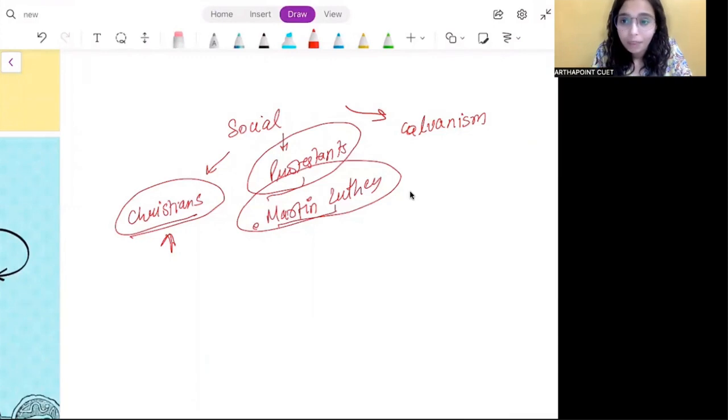He said that this very setup of clergy is all false. He saw that the clergy were demanding money from the common people because they said that you give us money and we will help you get rid of all your sins. So this was the case that was happening in this particular situation.